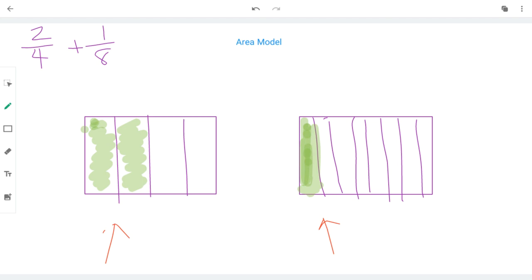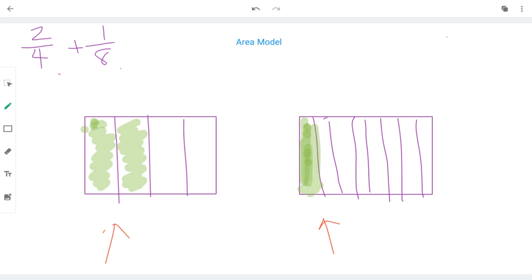So as you can see, they're cut differently, so it's really hard to know how much this is in total. How do we make these look the same? If you said a common denominator, you are right. You can see that this is cut into fourths, and this one is cut into eighths. They have different denominators, and it's really hard to compare two numbers that don't have the same denominator. Well, what can we do?